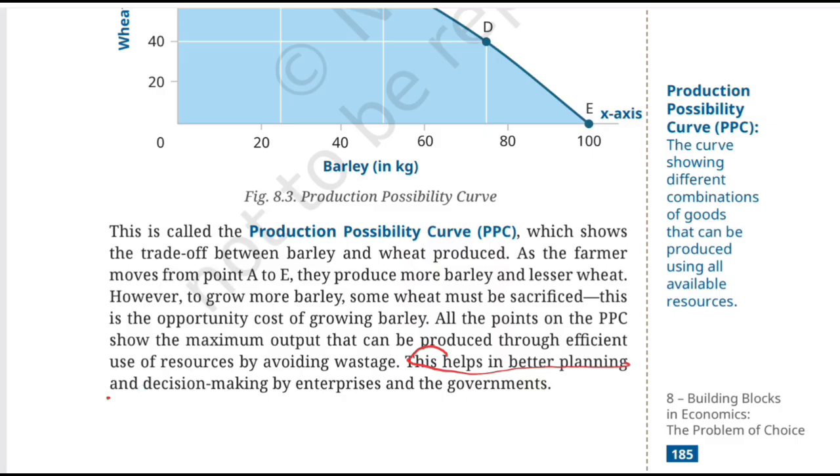This helps in better planning and decision making by enterprises and the government. And now we understand why this isn't just a farmer's problem. The same logic is applied to businesses to decide how to use their resources. It is also applicable to the government to think about how scarce resources can be used among competing priorities. For example, should more resources go towards healthcare or education or infrastructure or defense?